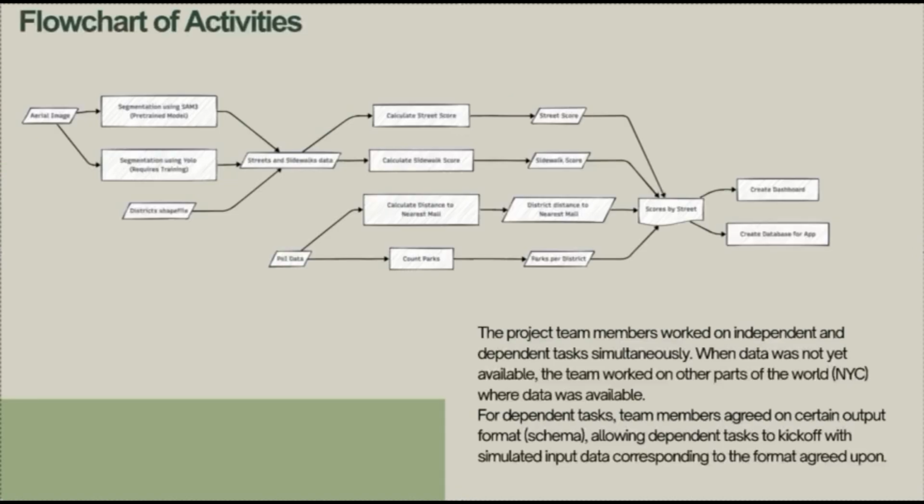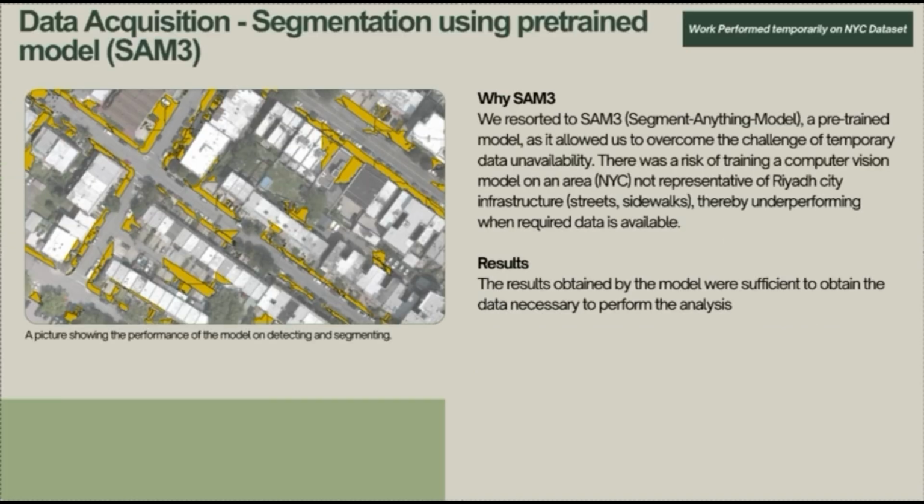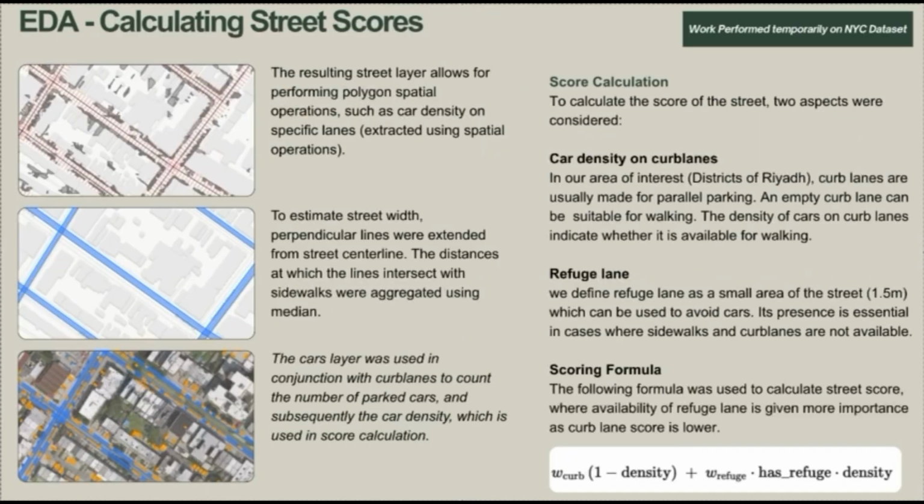going to talk about. This is our flow chart of activities that have been done to perform this project. So this is one of the steps, which is segmentation using a SAM model to identify pavements from an aerial image. We used New York City data since we didn't have access to Riyadh aerial image. So this represents the pavements of New York City. The results that we obtained are sufficient to perform our analysis.